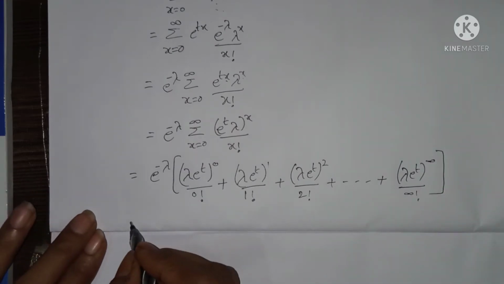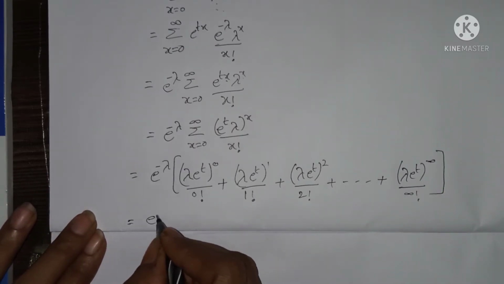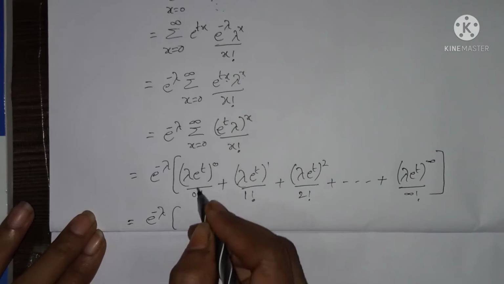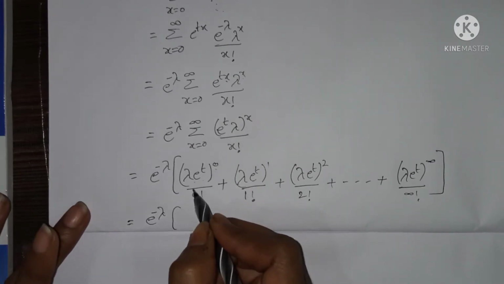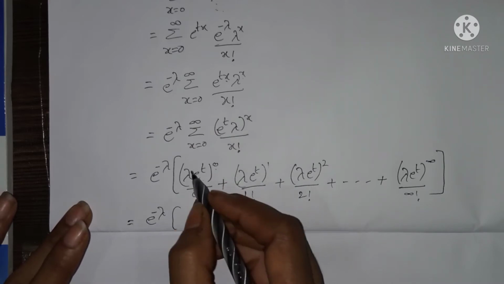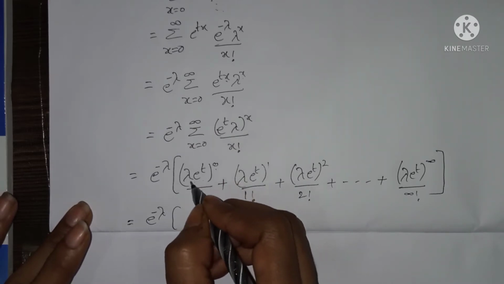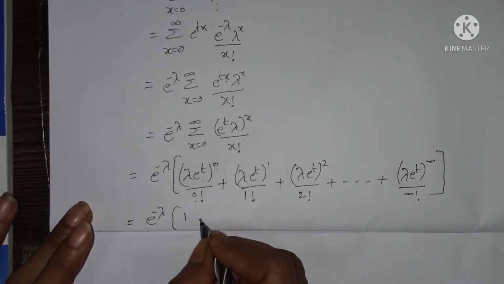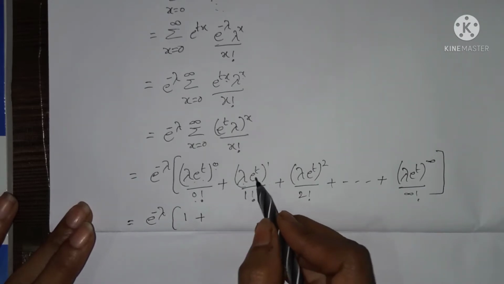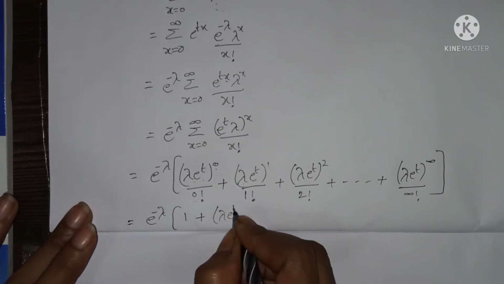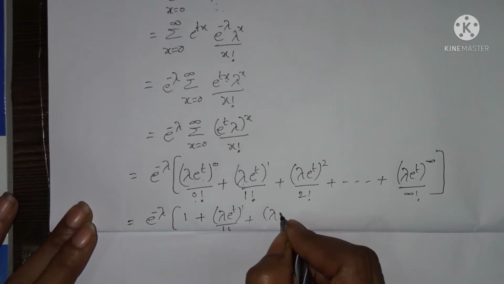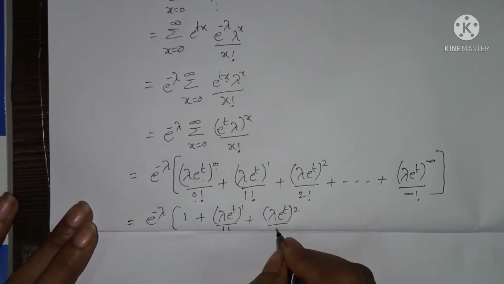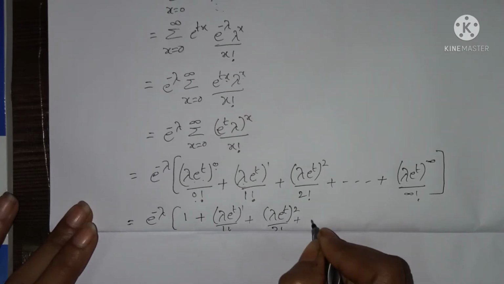So e power minus lambda into, here x power 0 is nothing but 1, and 0 factorial is 1. If we simplify this, we'll get 1 plus lambda into e power t whole power 1 by 1 factorial plus lambda into e power t whole square by 2 factorial plus and so on.